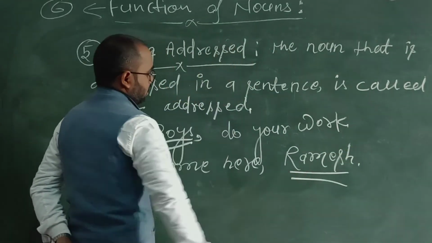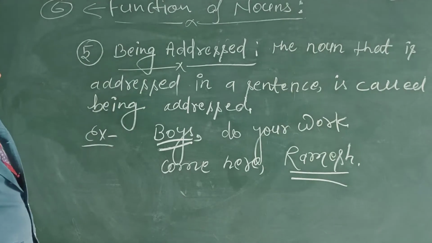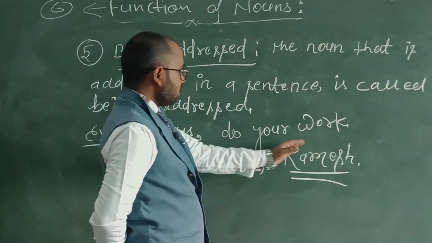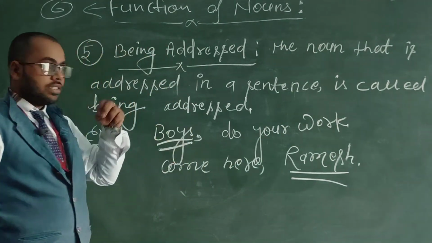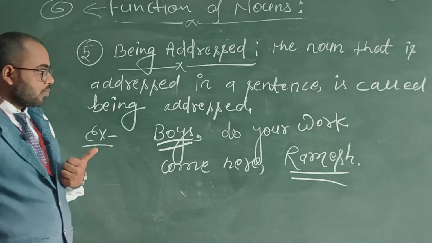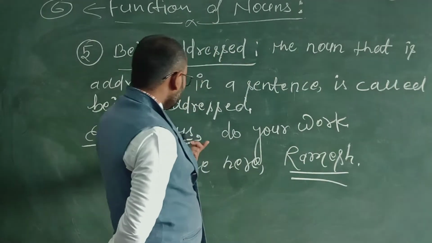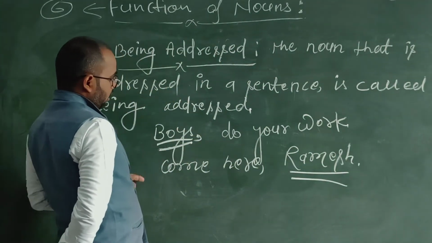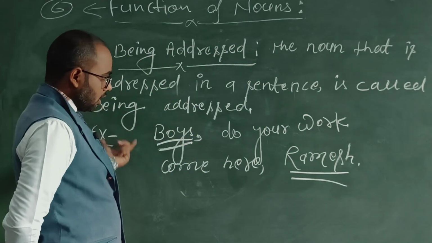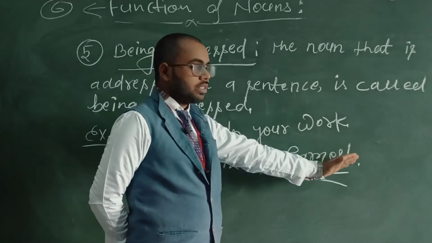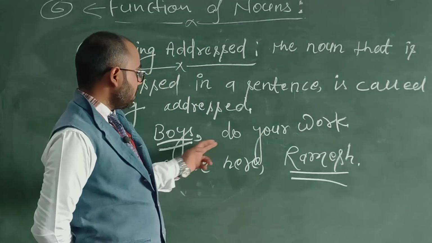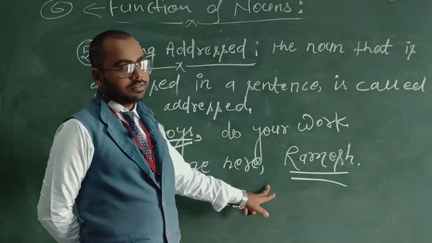So here, Ramesh is the addressed word. The word wise is the addressed word here. Okay. So the noun that is addressed in the sentence. This type of word may be used in the beginning of the sentence or in the end of the sentence. That's why I have taken both types of example here.